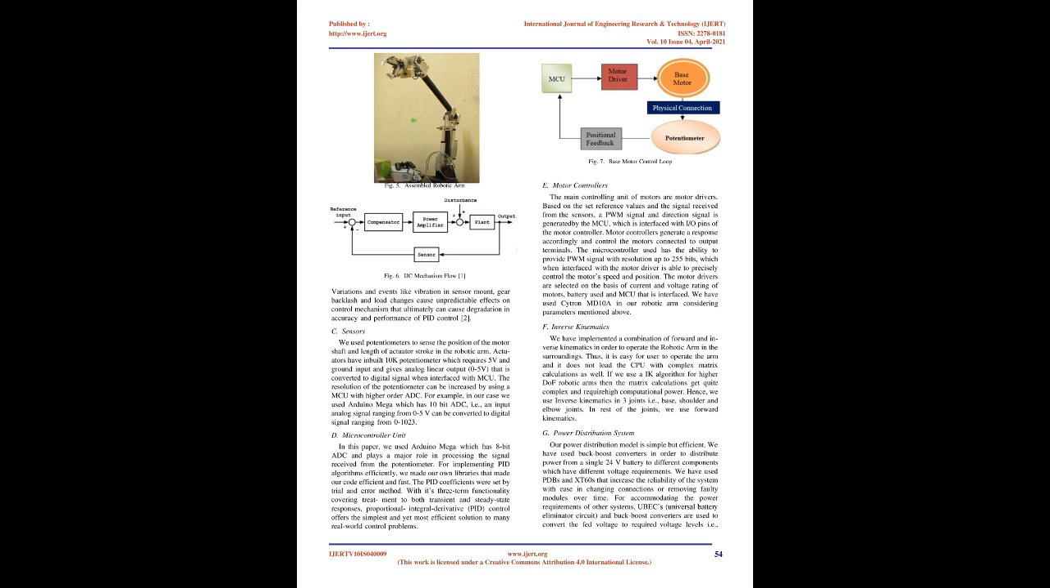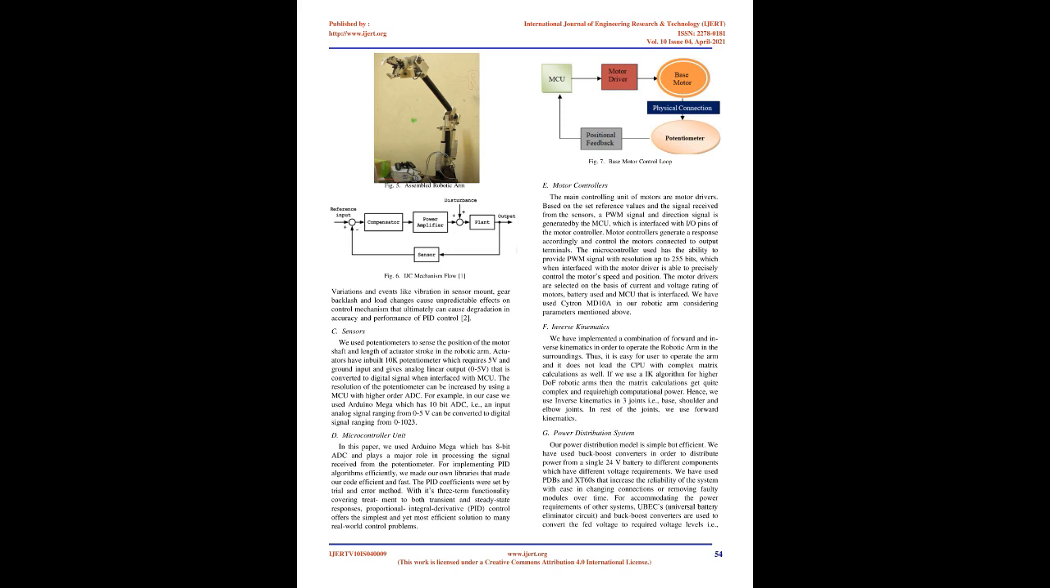simultaneously. Independent joint control, IJC, is a conventional and simple control mechanism for motion control of a joint. In our case, we use each link of the robotic arm independently, i.e., both the linear actuators and the base motor have their own control system loop. Variations and events like vibration in the sensor mount, gear backlash and load changes cause unpredictable effects on the control mechanism that ultimately can cause degradation in accuracy and performance of PID control too.